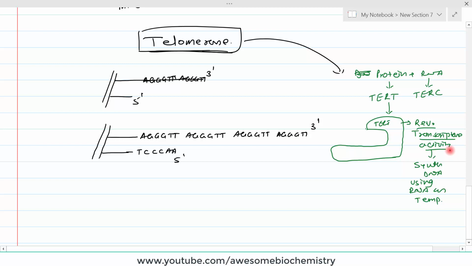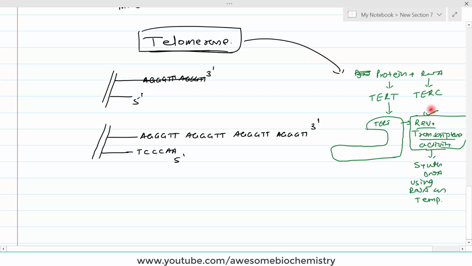Till now, we had seen that DNA polymerases synthesize DNA using DNA as a template, but reverse transcriptase is slightly different: it also synthesizes DNA, but it utilizes RNA as a template and not DNA. Basically, reverse transcriptase is a type of DNA polymerase. Always remember that reverse transcriptase is not a part of RNA polymerase, it is a subtype of DNA polymerase.